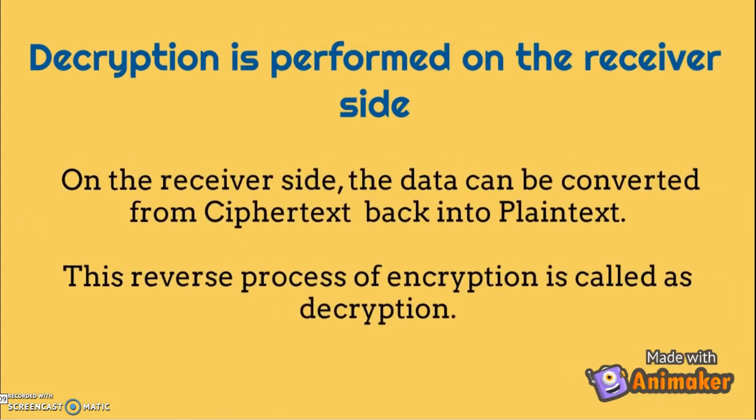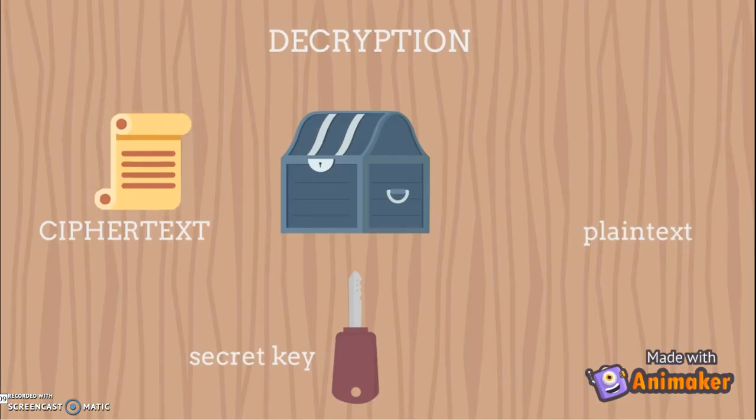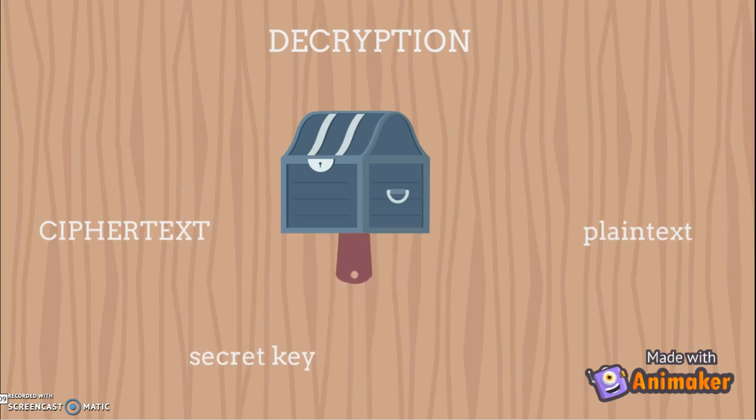On the receiver side, the receiver performs the operation of decryption. Decryption is the process where you convert your ciphertext data back into its original format, which is called plain text. This reverse process of encryption is called decryption. As you can see in decryption, ciphertext will be converted back into plain text with the help of the secret key.